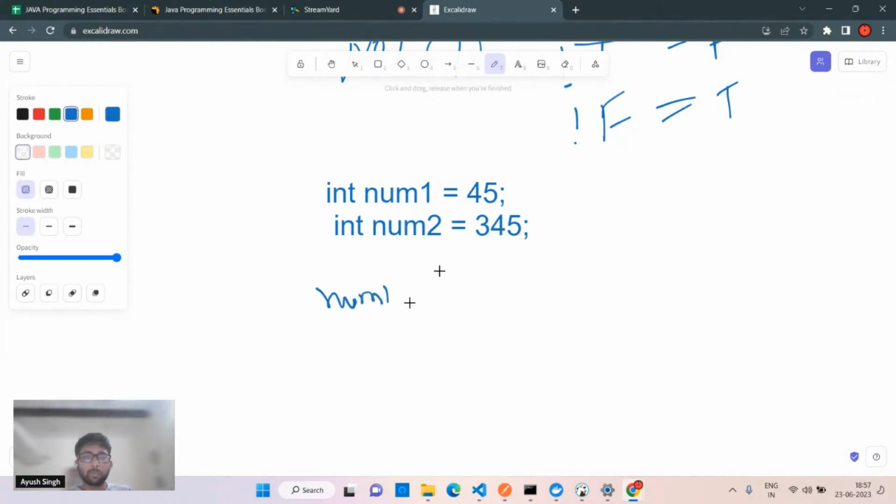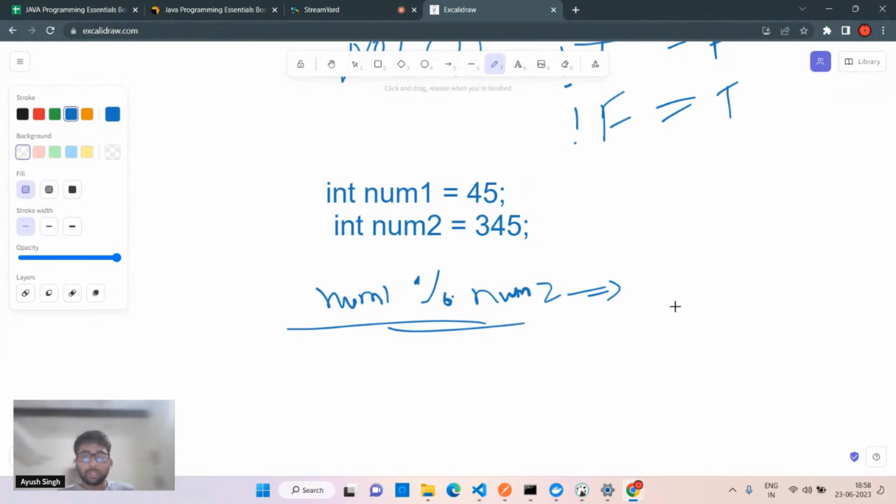Num1 modulo num2. Let's see, we'll get the right answer. What is going to be the answer? It returns the remainder, exactly. Can anyone tell me what is going to be the remainder in here? Num1 modulo num2, that's how we call it. We call it modulo, right? So what is going to be the answer for this?